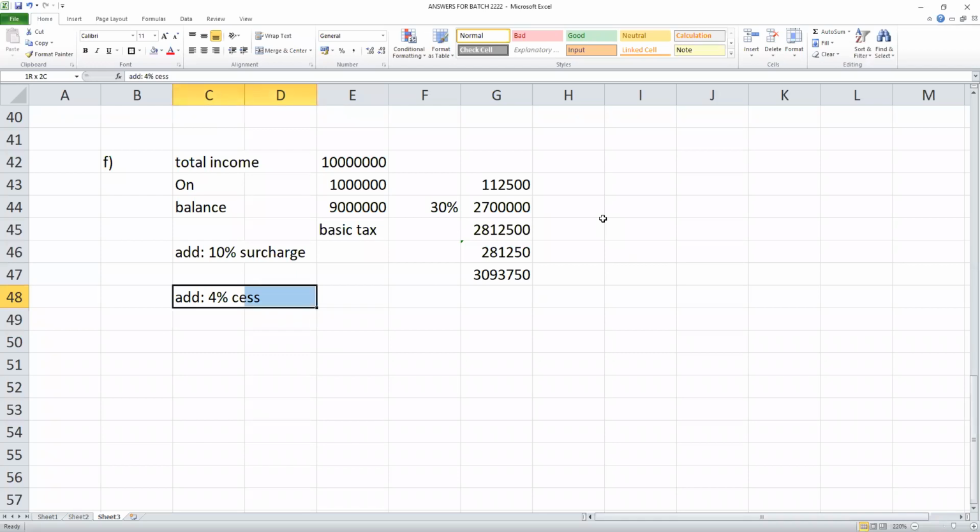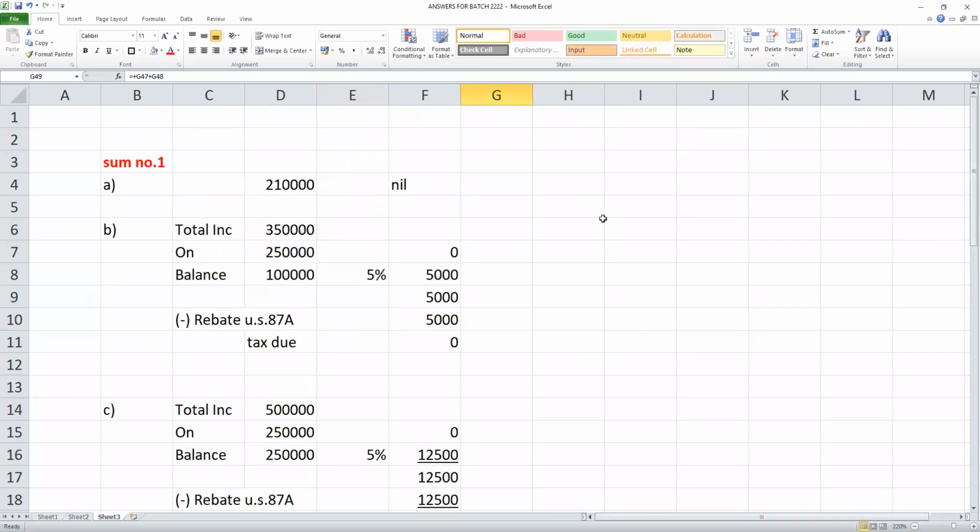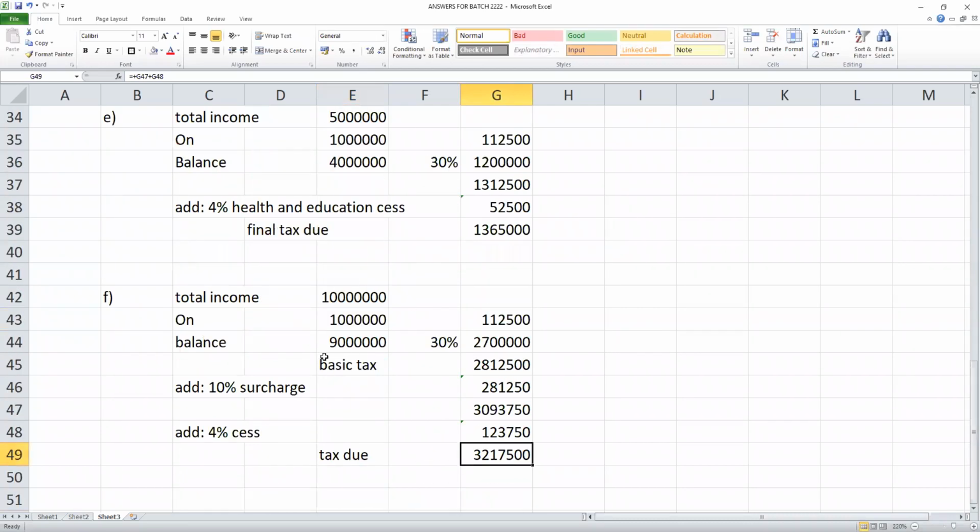If you write cess, it is understood as health and education cess in the income tax law. So you need not write it elaborately. 4% on this. So my overall tax due is 32,17,500. Over, students. So this is sum number 1 for you.